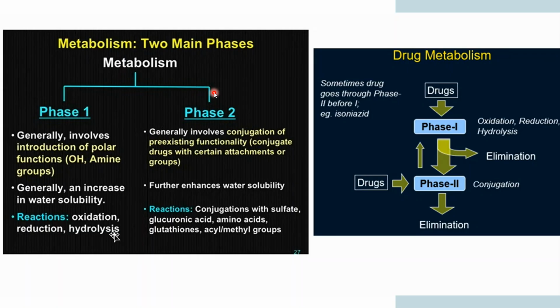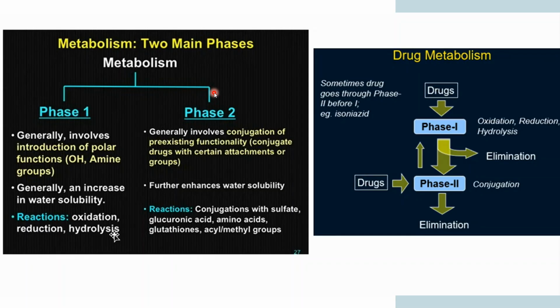Conjugation of pre-existing functionality. Conjugate drugs with certain attachments or groups. So basically, you are introducing conjugation, which further enhances your water solubility. The reactions involve conjugations with sulfate, glucuronic acids, amino acids, glutathiones, and acyl methyl groups. So these are the two main phases of metabolism, and this is what the reactions involve, and how they involve the introduction of polar groups or the introduction of conjugation.